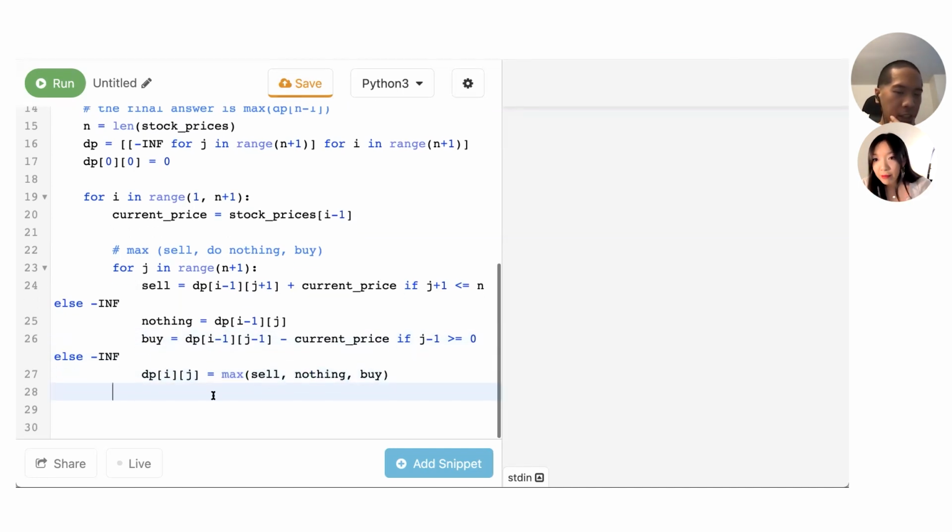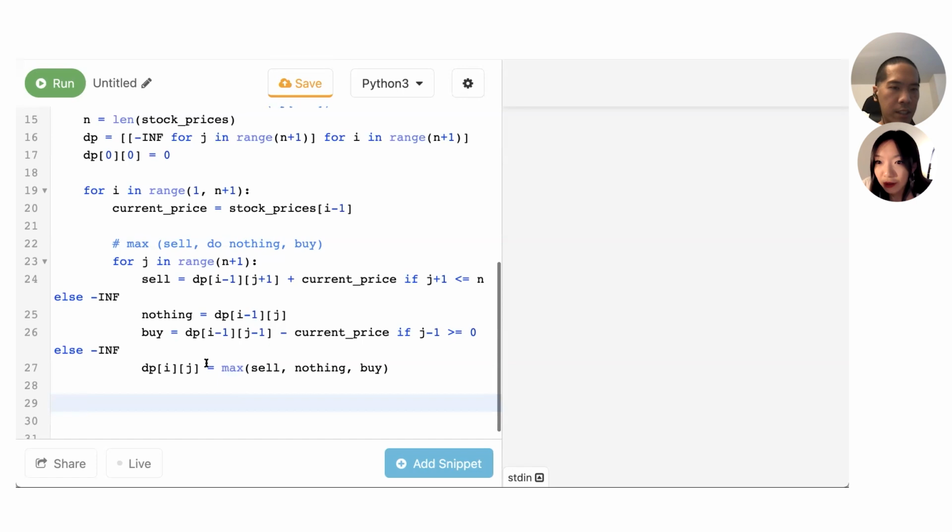Okay, so we're taking the max of the profits that you would get from each of the 3 actions, right? Sell, do nothing, and buy. Yeah. So now the important thing is just to make sure we've computed these DP states before. Since these are all just accessing the previous index, like i minus 1, they've already been computed in the previous iteration. And not the case for j though, right?